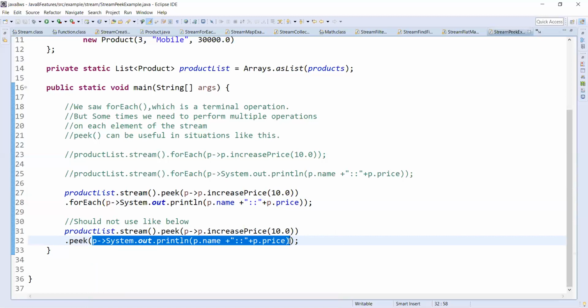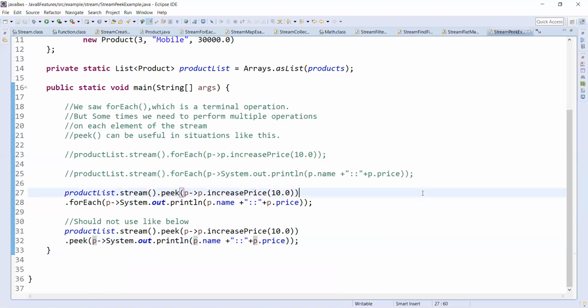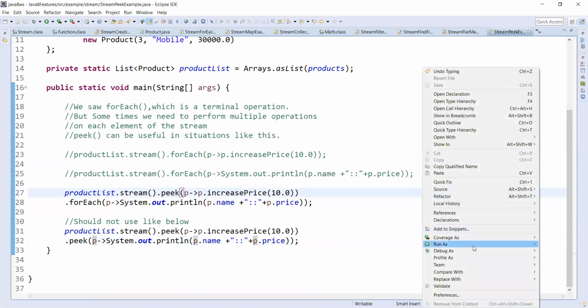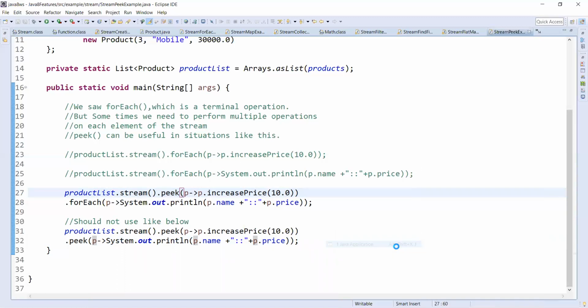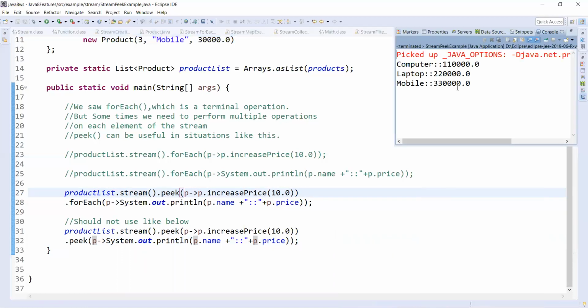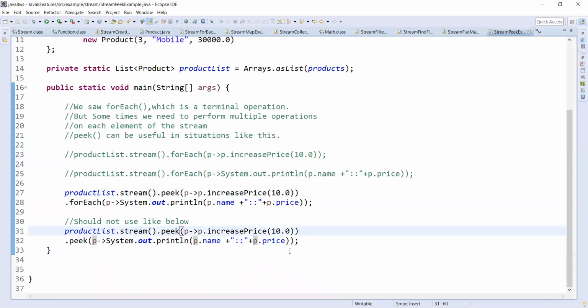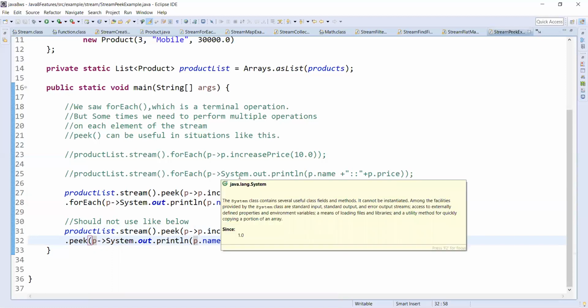We need to apply something on the element, but we can't print that. If you see the result, you might get the list only once or not twice. So that's what peek is. Peek is not a terminal operator. Peek is to perform multiple operations on the stream.